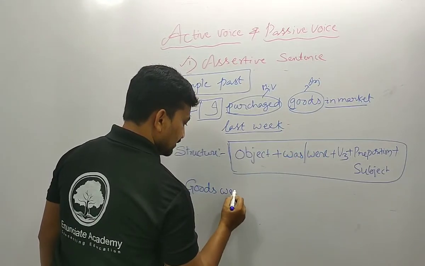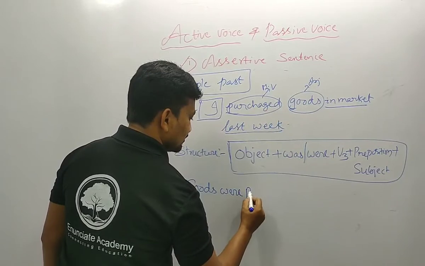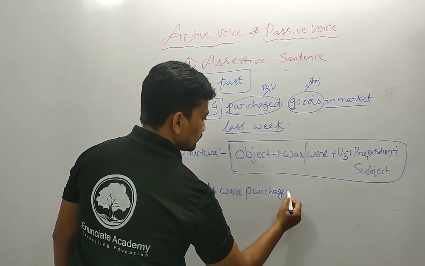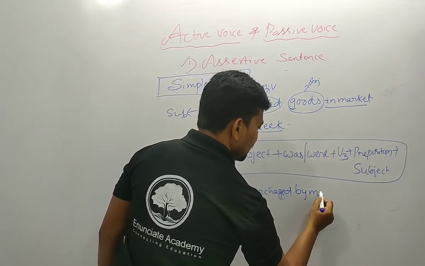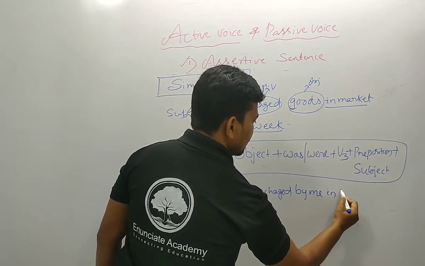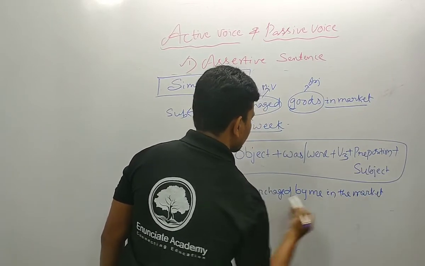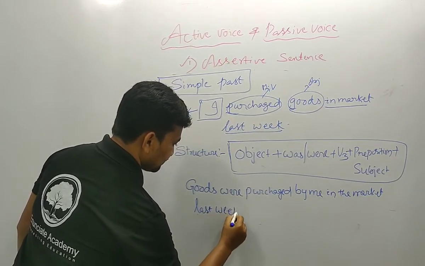Goods were. Third form, purchased. Purchased by me in the market last week.